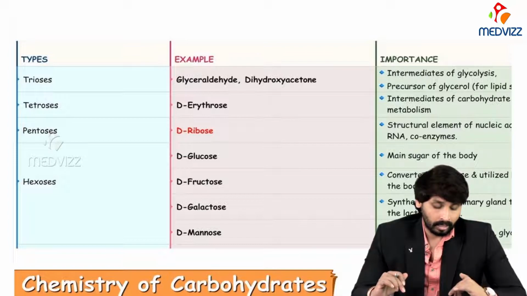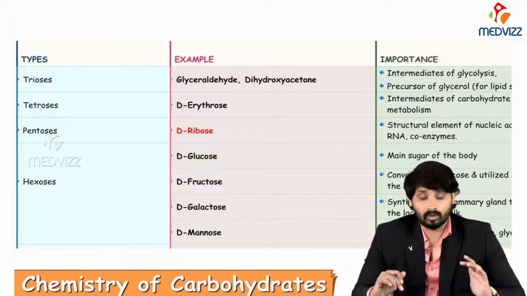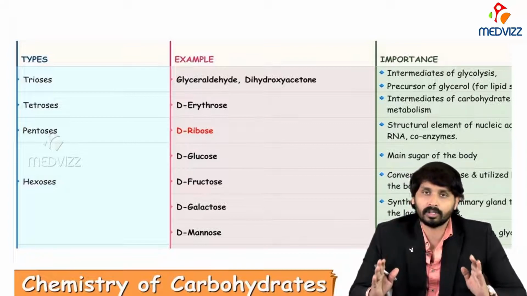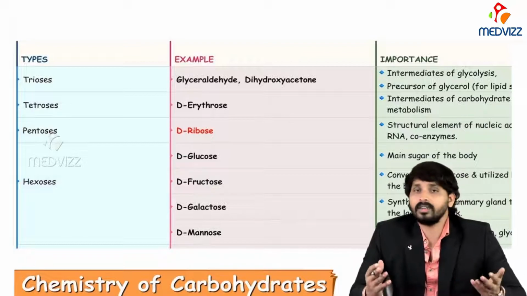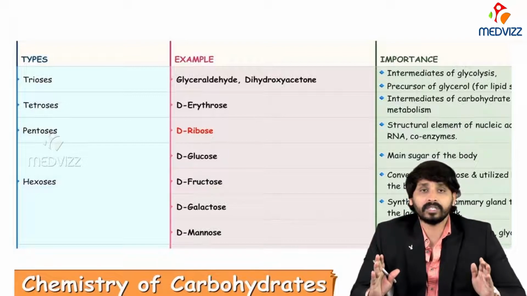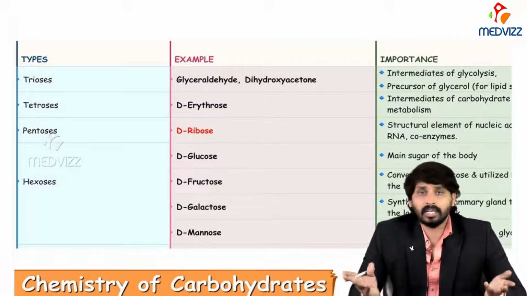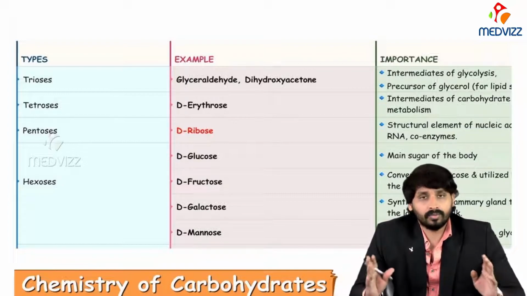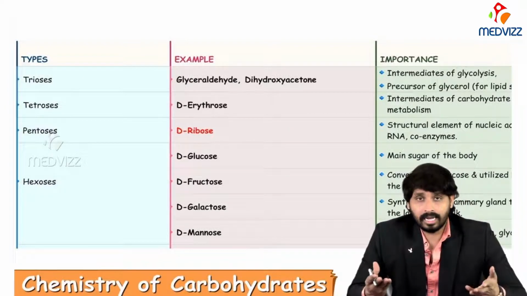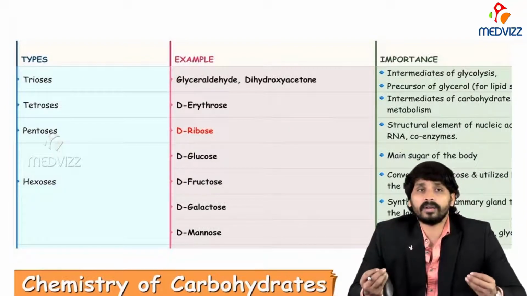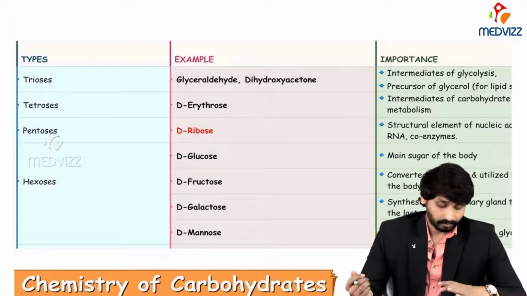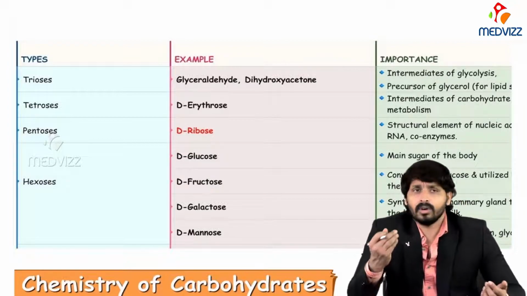Coming to the 4 carbon monosaccharide, tetrose, erythrose: these are also intermediates of carbohydrate metabolism such as the HMP shunt, the hexose monophosphate pathway. And among pentoses, D-ribose is the most important pentose sugar in the body, which is required for nucleic acid formation. Without DNA there is no cell regeneration, right? So without ribose there is no DNA and RNA. And coenzymes, as I already mentioned, some water soluble vitamins such as riboflavin also require D-ribose in the structure.